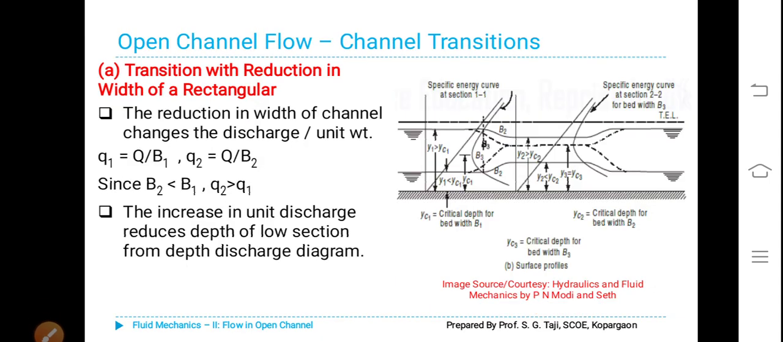Further, transition with reduction in width of a rectangular channel. The reduction in width of channel changes the discharge per unit width. q1 is equal to capital Q divided by B1.